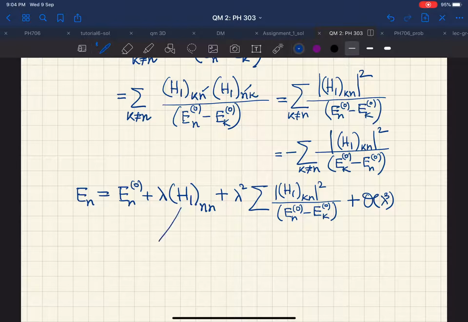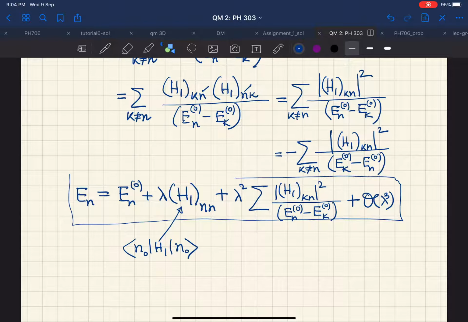And what was this Hnn? It was, if you remember, N0 H1 N0. So it was a matrix element, diagonal element. So this was the expectation value. So let me box this thing. This one is also another important result.